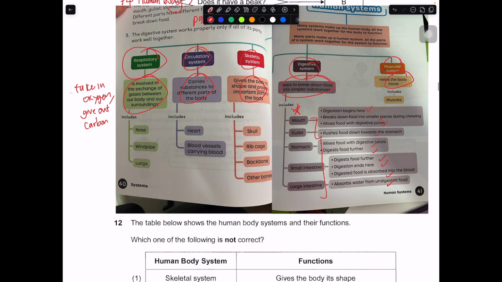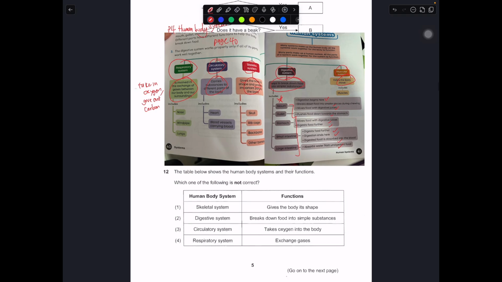Okay, so you take a look at this. Which one is not correct? Skeletal system gives the body shape, correctly matches the information. So correct, we don't select. Digestive system breaks down food into simpler substances. Correct, the word matches as well. So you don't select.